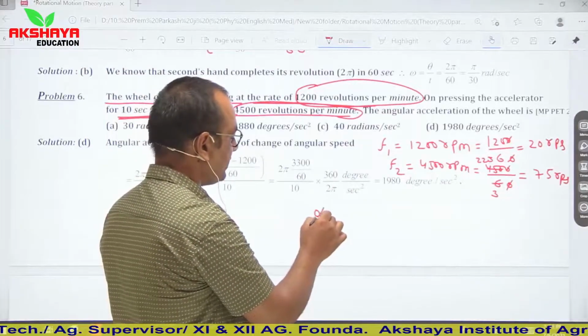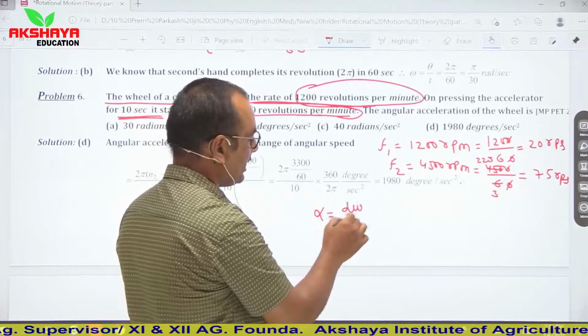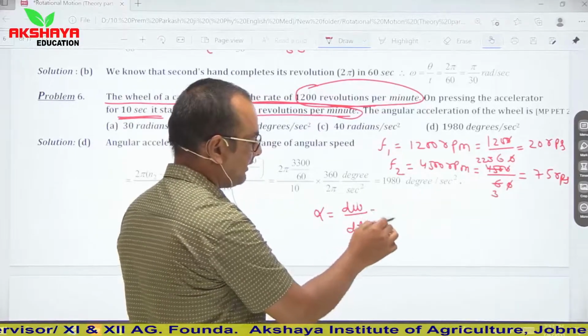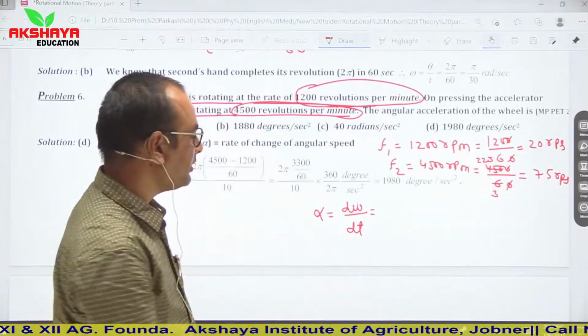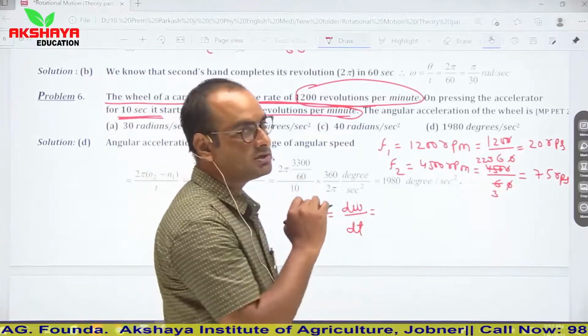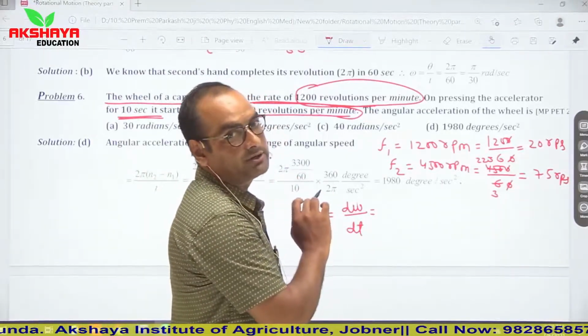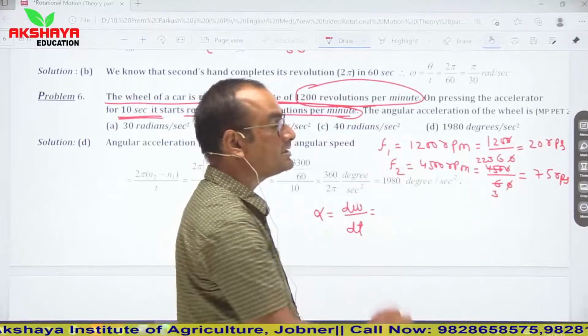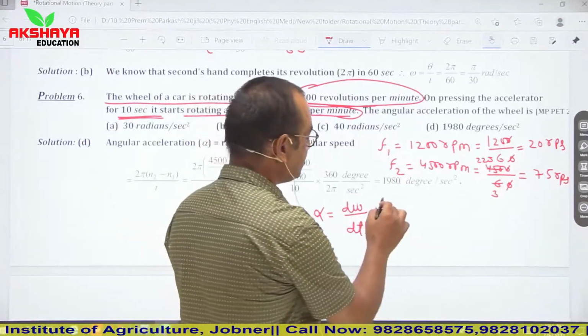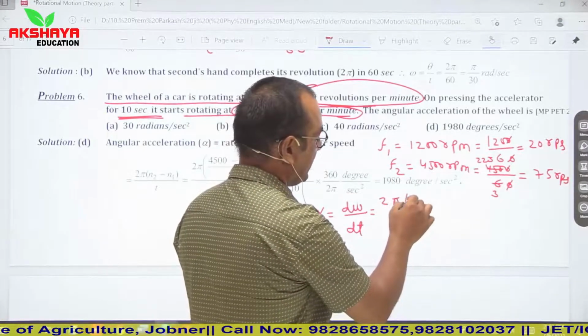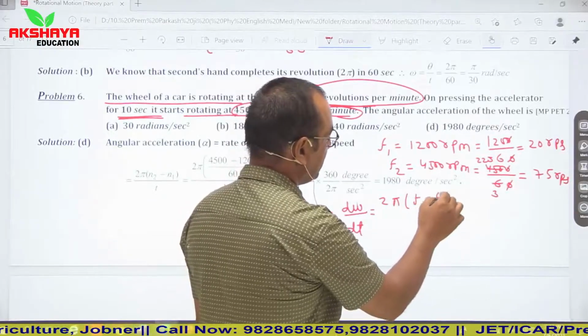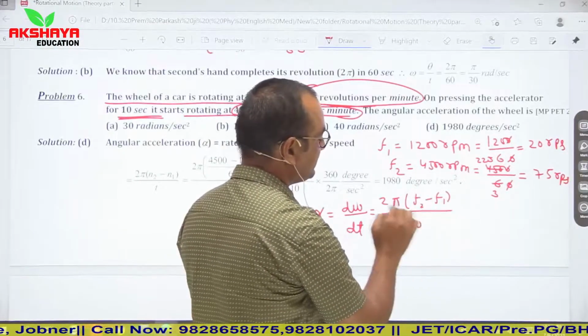So alpha is equal to d omega upon dt, and d omega is the change in angular velocity. Angular velocity in terms of frequency is 2 pi f. So we can say alpha is 2 pi into f2 minus f1 upon time interval, 10 seconds.